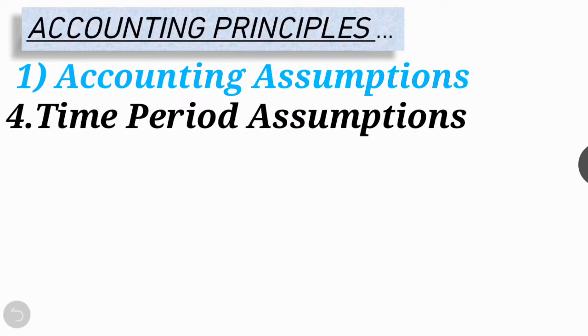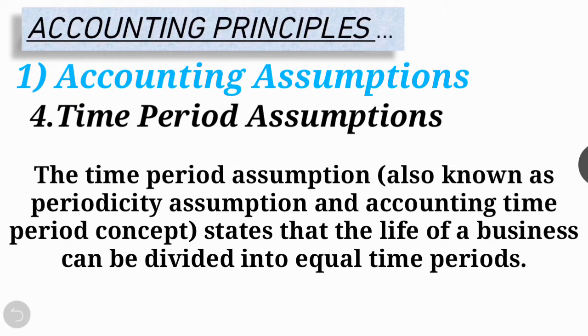Next is the time period assumption. The time period assumption, also known as the periodicity assumption and accounting time period concept, states that the life of a business can be divided into equal time periods. These time periods are known as accounting periods, for which companies prepare their financial statements to be used by various internal and external parties.